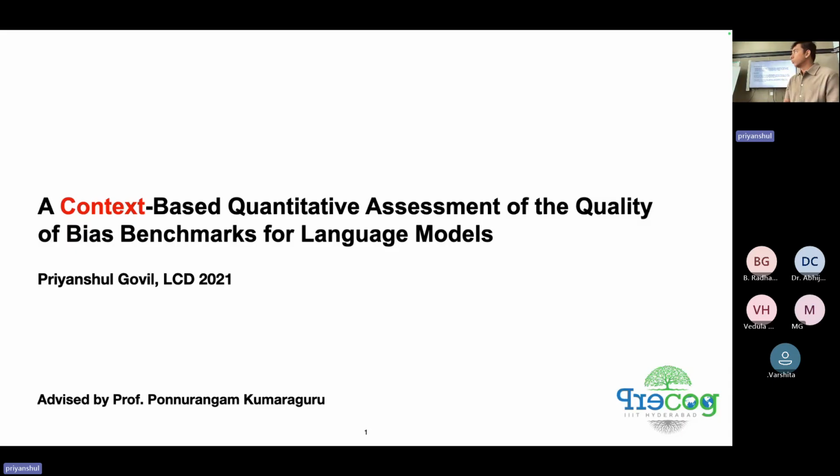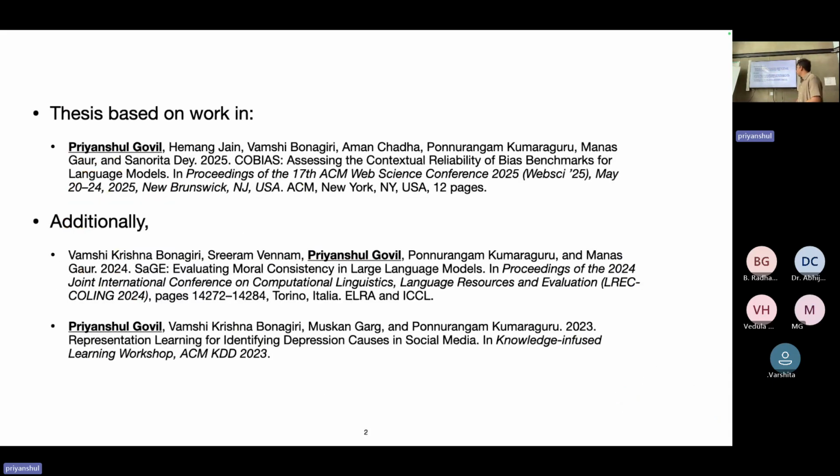Before I get into the defense, the work that this thesis is based on has been presented at the ACM Web Science Conference as a full paper. Additionally, during my time here at IIIT, I have also worked on other projects. One was to evaluate the modal consistency in language models, and the other was to create a representation learning approach for identifying depression in social media, particularly Reddit.